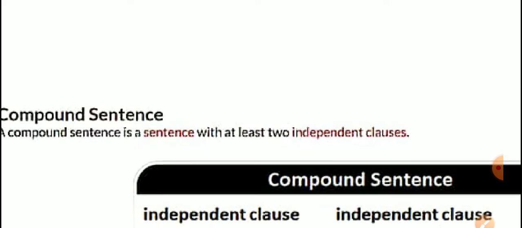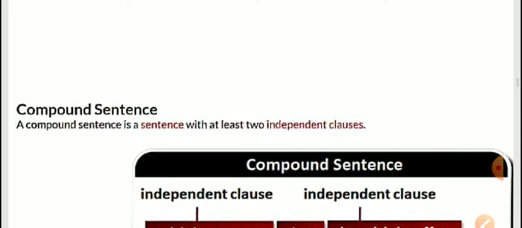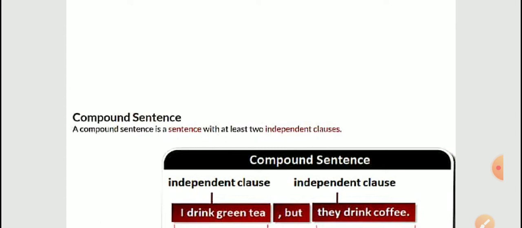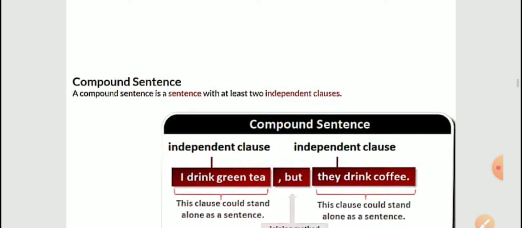So next we will see a compound sentence: independent clause and independent clause. Suppose I drink green tea but they drink coffee. I drink green tea, we can use it as a simple sentence, but here they have merged two sentences, or compounded two sentences, and so that's why it is joined.